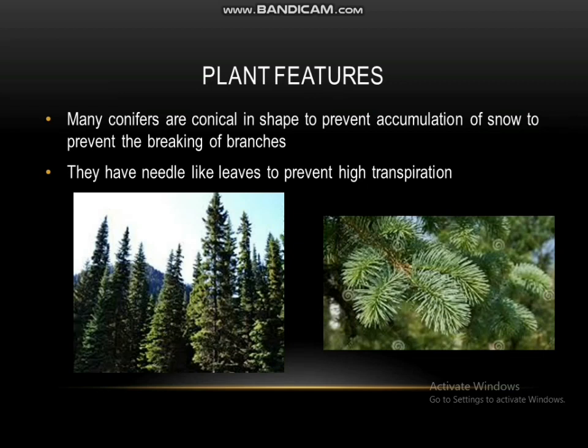Now you might be wondering how high transpiration can occur in a cold climate like this. Now this is how it happens. You saw that they receive a relatively low average annual rainfall, and they experience a periodic drought too, which means the humidity of the atmosphere is relatively low, and lower humidity triggers higher transpiration. That's why they need needle-like leaves to prevent the transpiration that occurs like that.